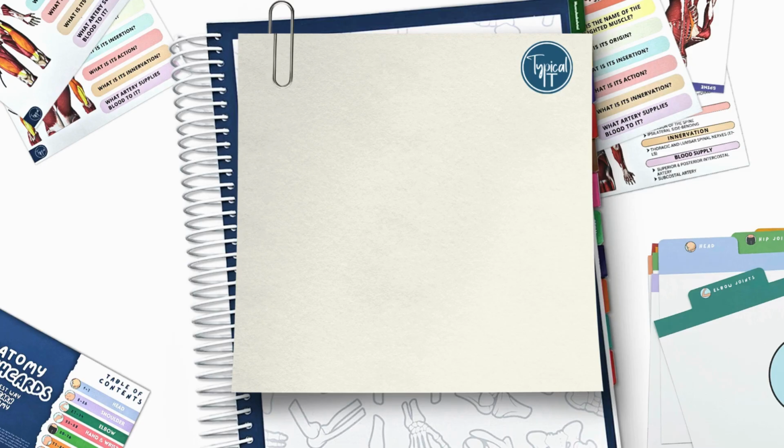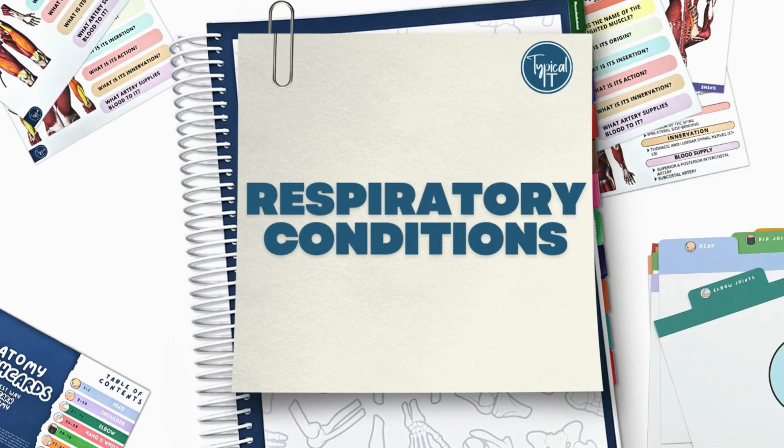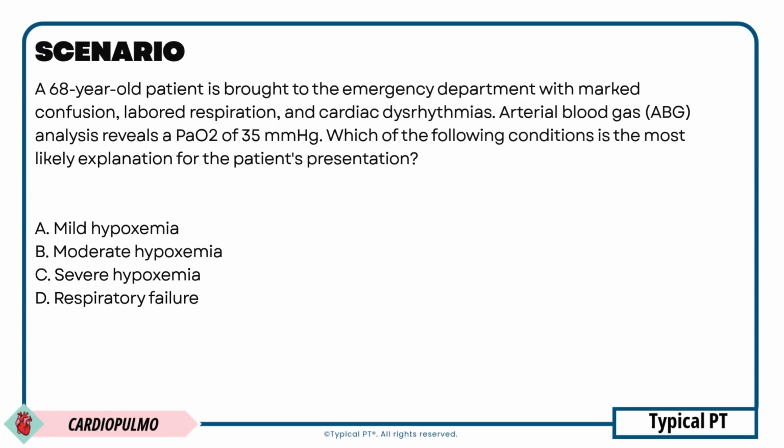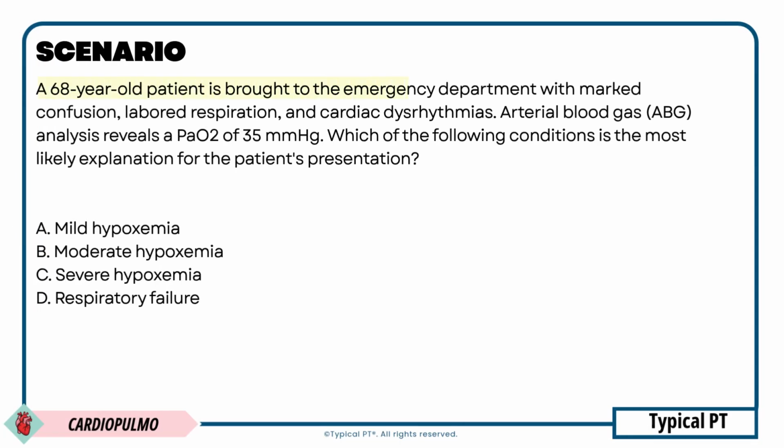Today, we are going to be discussing a question from Typical PT's platform. Let's jump right in. The question is, a 68-year-old patient is brought to the emergency department with marked confusion, labored respiration, and cardiac dysrhythmias. Arterial blood gas, ABG, analysis reveals a PaO2 of 35 millimeters of mercury. Which of the following conditions is the most likely explanation for the patient's presentation?